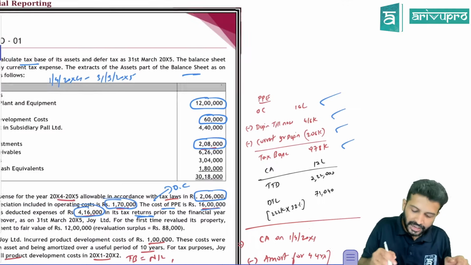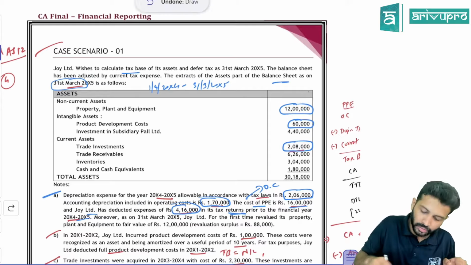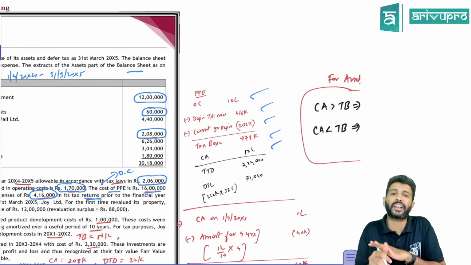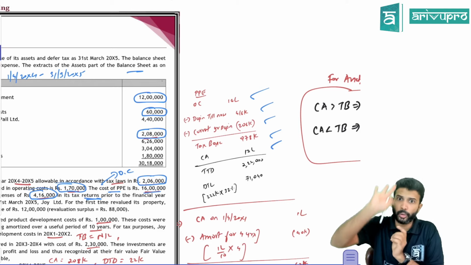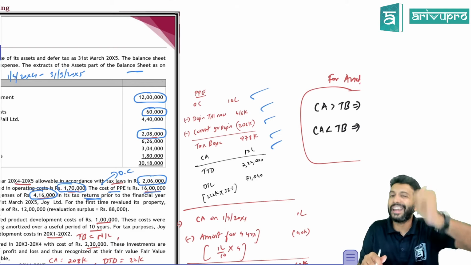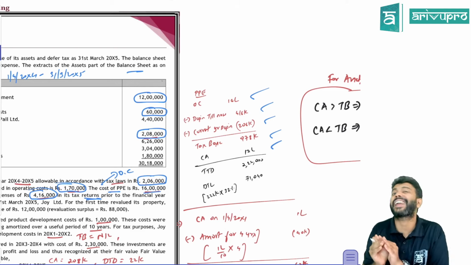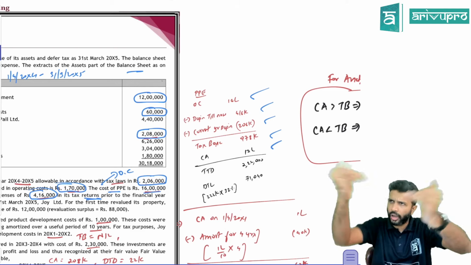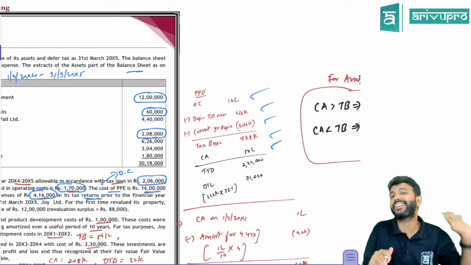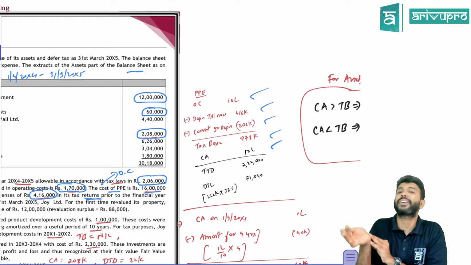All right. Now the carrying amount you already know. The carrying amount of this PP is 12 lakh rupees. We know the equation for deferred tax asset or deferred tax liability. I told you, remember one; I proved it to you with logic. Now I'll not go into all that. When you're talking from the asset side, if the carrying amount of the asset is greater than the tax base, then you need to create deferred tax liability. Only this one you need to remember; all other things will fall in place.